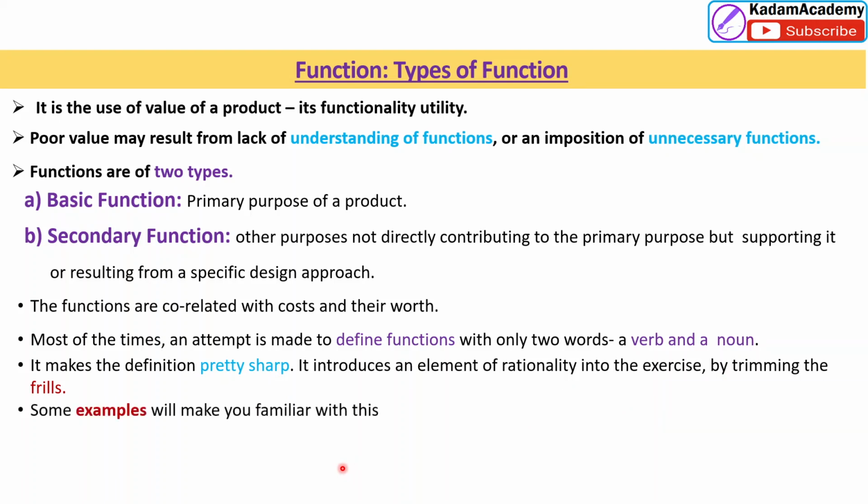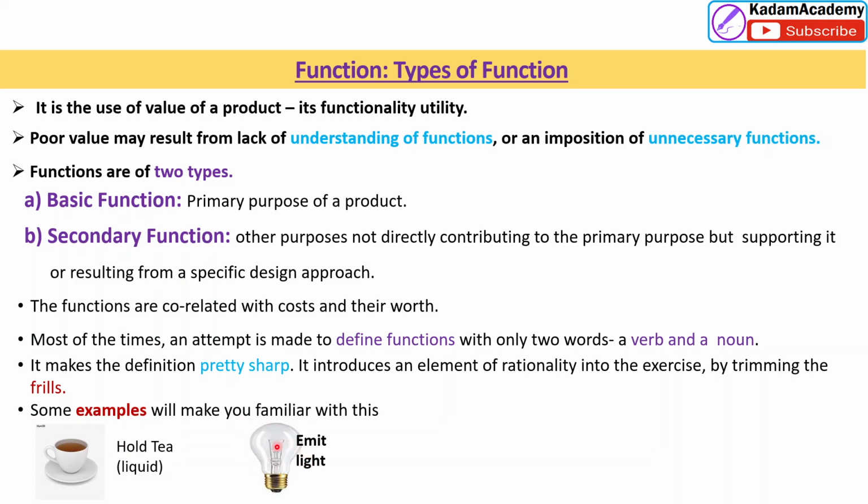Suppose I give you some examples to become familiar with how to define the functions. Suppose this is the cup. What is your product? This is the cup, this is the dish here. What is the function here? Hold tea. This is a simple example. This is the bulb.